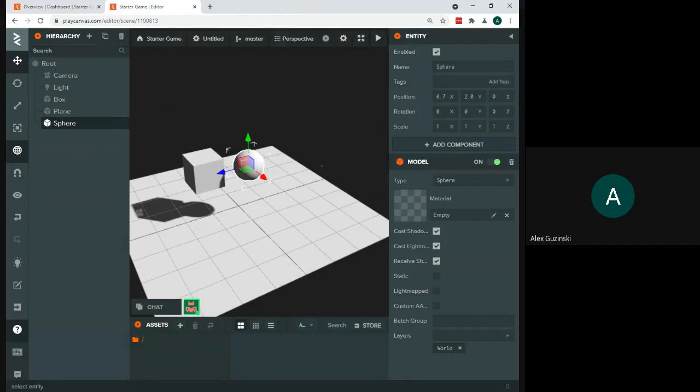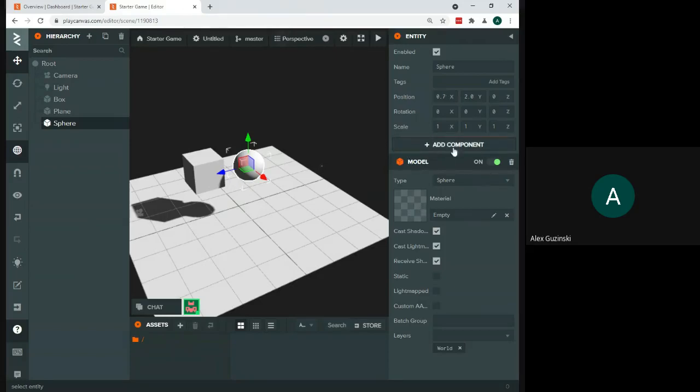We're going to be doing it very similarly to both of these, but there are going to be a couple of differences of how we add them, a couple setting differences. So make sure you have your sphere selected. I'm going to look over here at these properties. What you'll see is right now we have all that stuff at the top that we looked at. These are our entity settings, like our position, rotation, scale, and we have our model settings. When we get a little bit further, model settings are where we're going to do things like add some color to this or add a texture to our material.